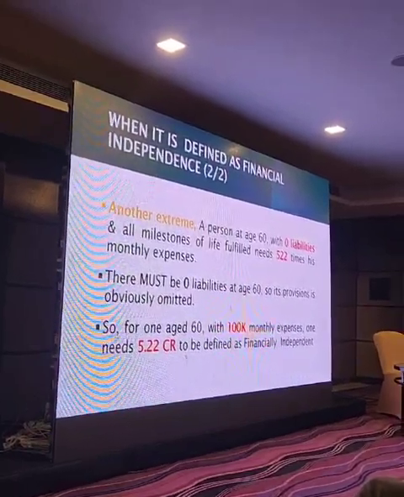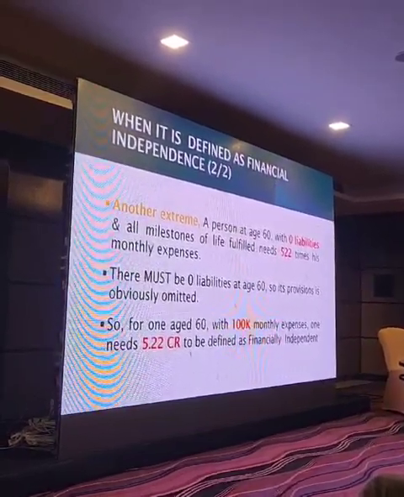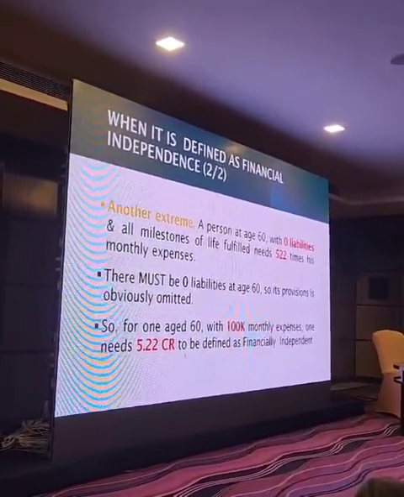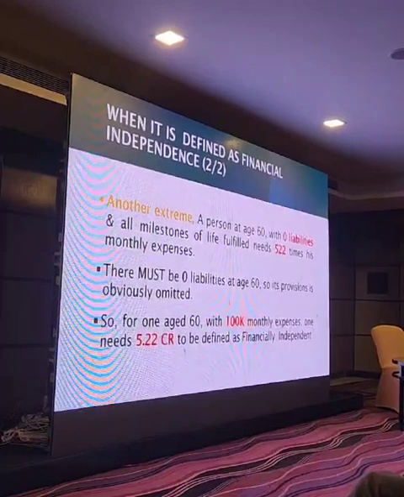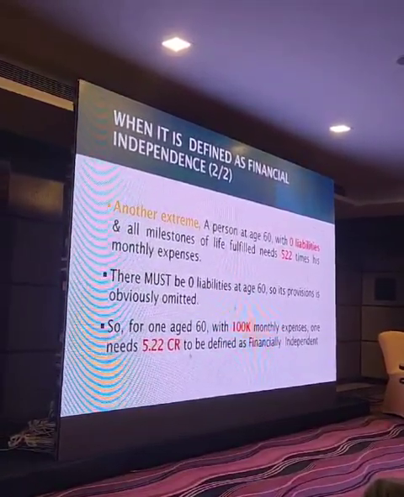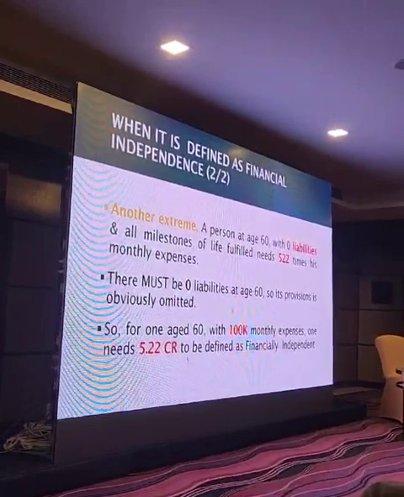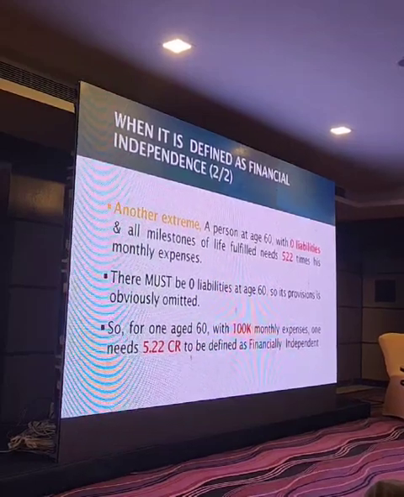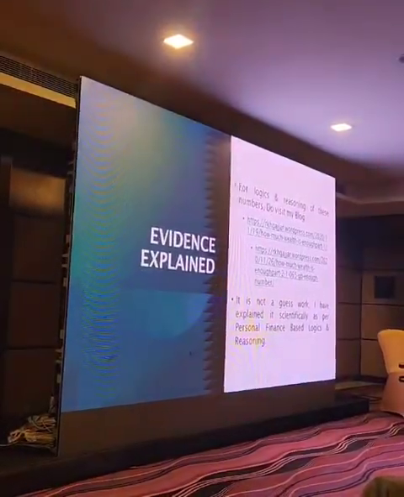For another age, that is age 60, liabilities have to be 0 and practically all the milestones in life are to be achieved. So he needs 522 times his monthly expenses. Again, say he is spending 1 lakh rupees a month, he needs 5.22 crore to be defined as a financially independent person. Now there may be confusion or complexity